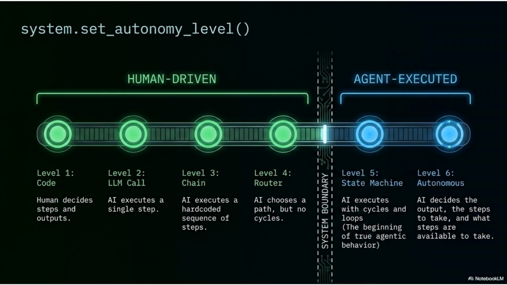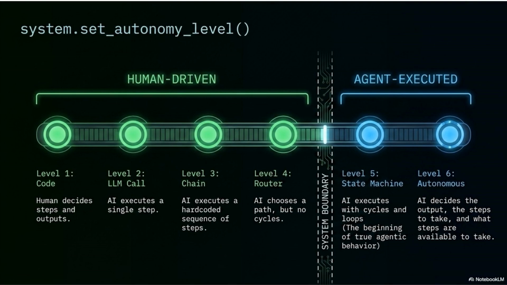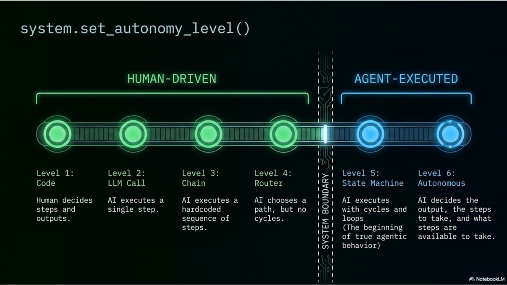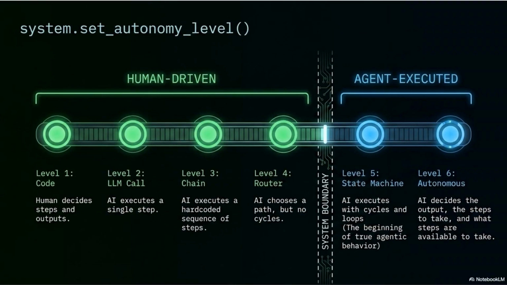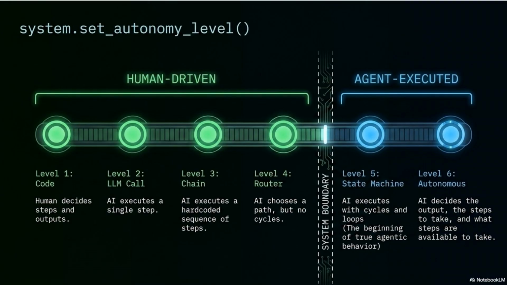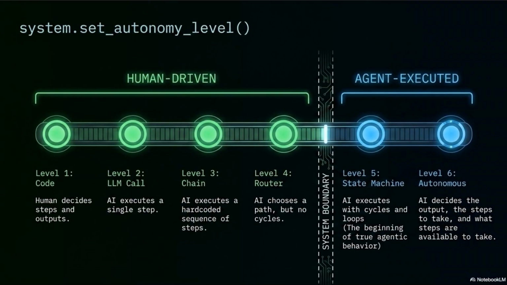Slide 3. Set autonomy level. The 6 levels of agentic control. Not all AI systems are equally autonomous. This spectrum maps 6 discrete levels from fully human-driven to fully agent-executed. Level 1. Code. A human decides every step and every output. The AI is not involved in control flow.